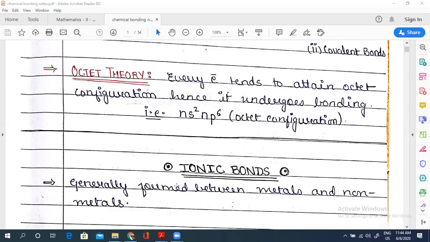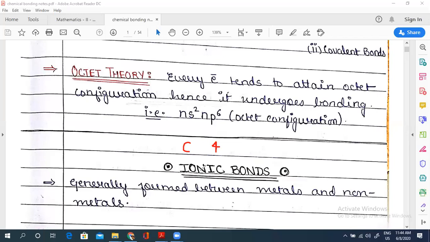So just take the example of carbon. Okay, carbon, right? The best example is carbon. Carbon has 4 electrons, so obviously it will have very little tendency to give or take electrons, because neither is its ionization energy very low nor its electron affinity very high.